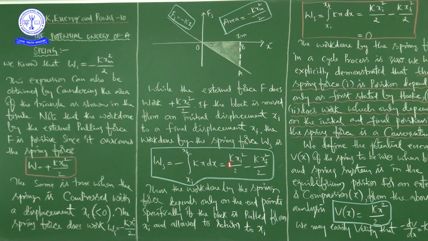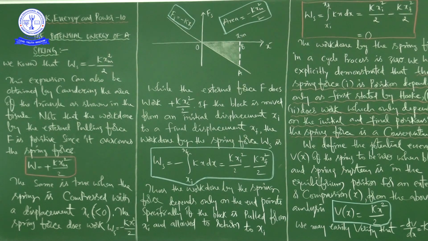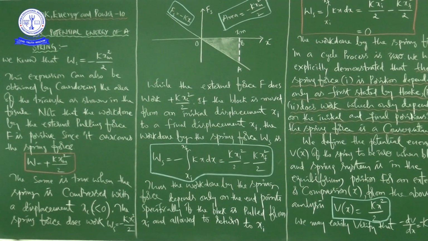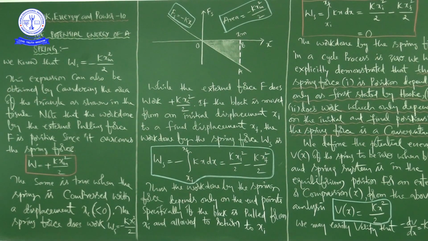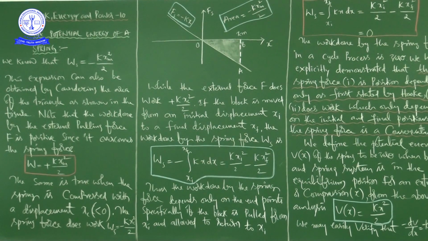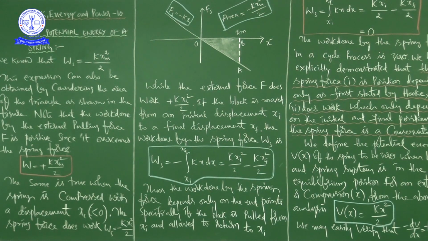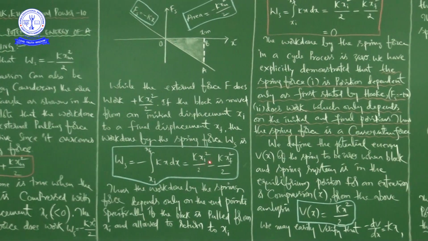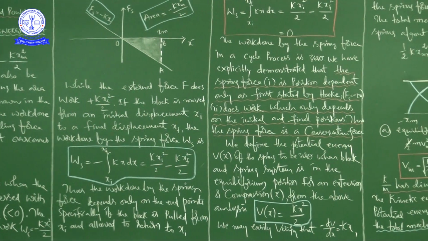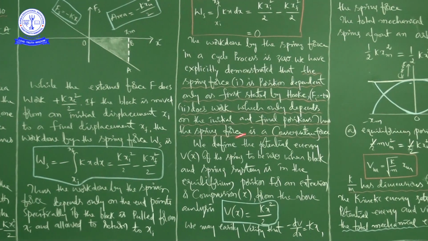You know the integration, integration x dx is equal to x square by 2, no? But there are limits, xf and xi. So we have to substitute the limits, and there is also minus, right? So finally the output of this, minus integration xi to xf kx dx, is equal to k xi square by 2 minus k xf square by 2.